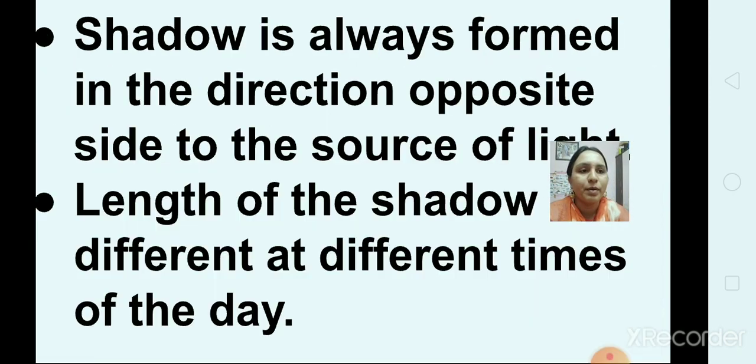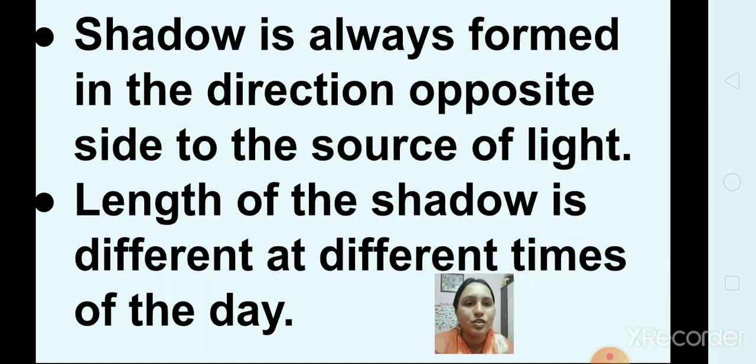Always remember one thing, that the shadow is always formed in the direction opposite to the source of light. Okay, so from whichever direction the sunlight is coming, the shadow will be formed on the opposite side of the source of light.